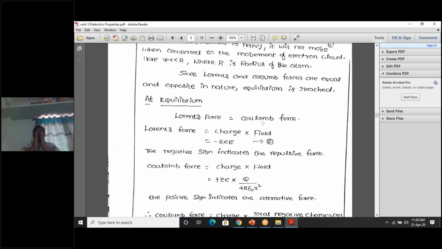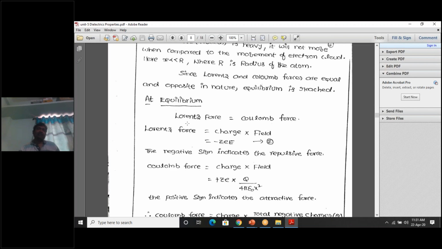Lorentz force tries to separate these two charges to a particular distance. This attractive force and this repulsive force balance, so the positive charge and negative charge maintain a constant distance. That particular situation is called equilibrium.